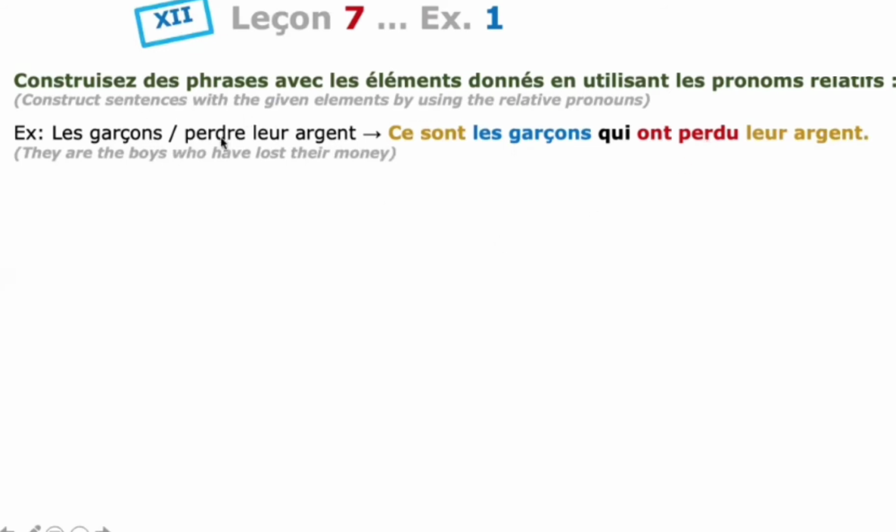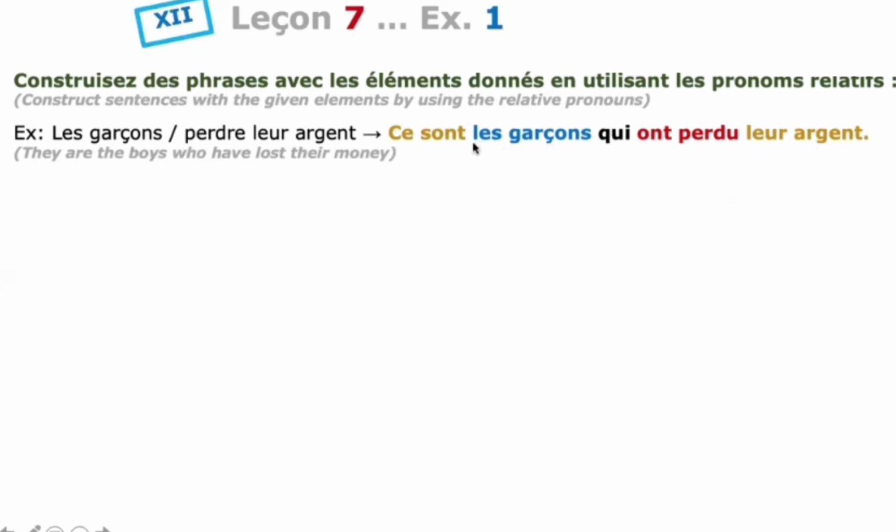The verb perdre is in the infinitive form, so cut re. The rule is: cut re, remove re and add u at the end. Now you are getting the past participle. Ce sont les garçons qui ont perdu leur argent. They are the boys who have lost their money.